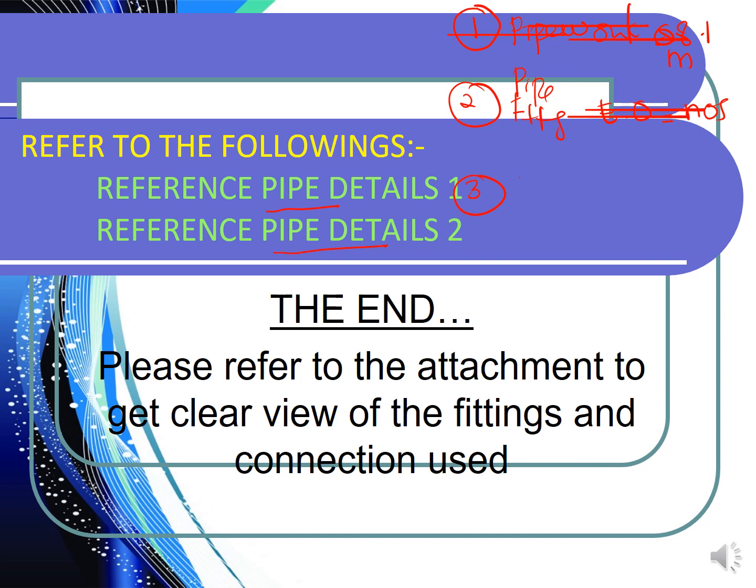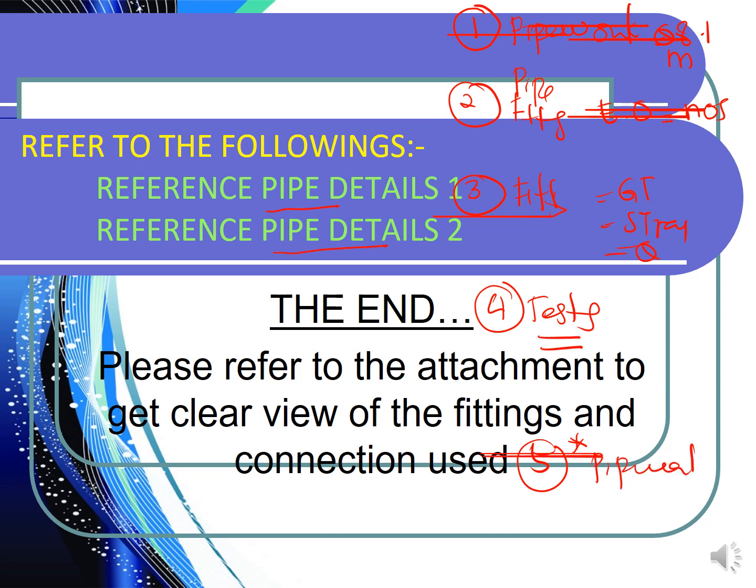Number three, don't forget to measure the fitting. So this one can be gully trap, S trap, we have Q trap and a lot of trap available, water trap and so on. Then number four, we have to measure for testing. These four are the main item that you have to measure. Number five, I put star because not all scenario you have the pipework support. Okay, pipework support.